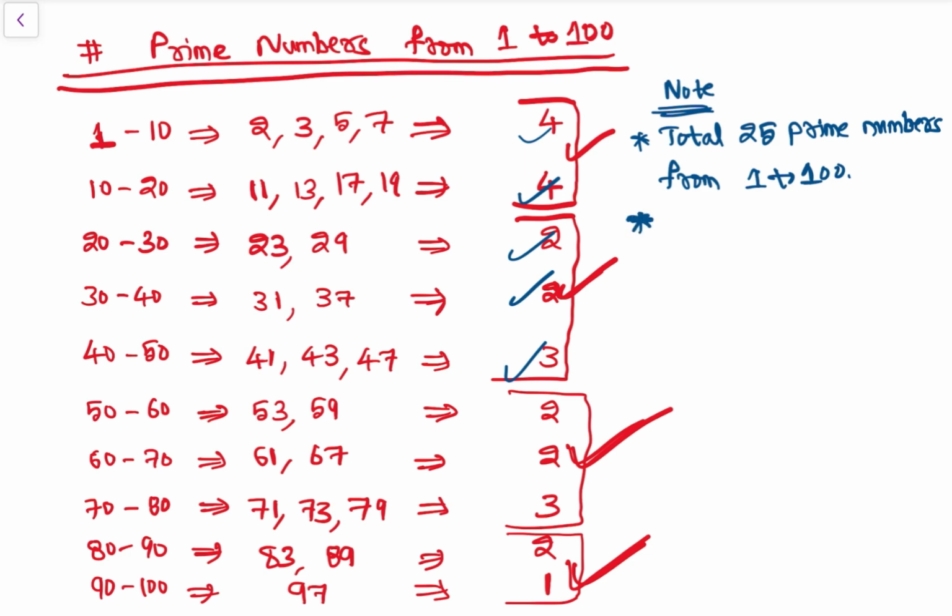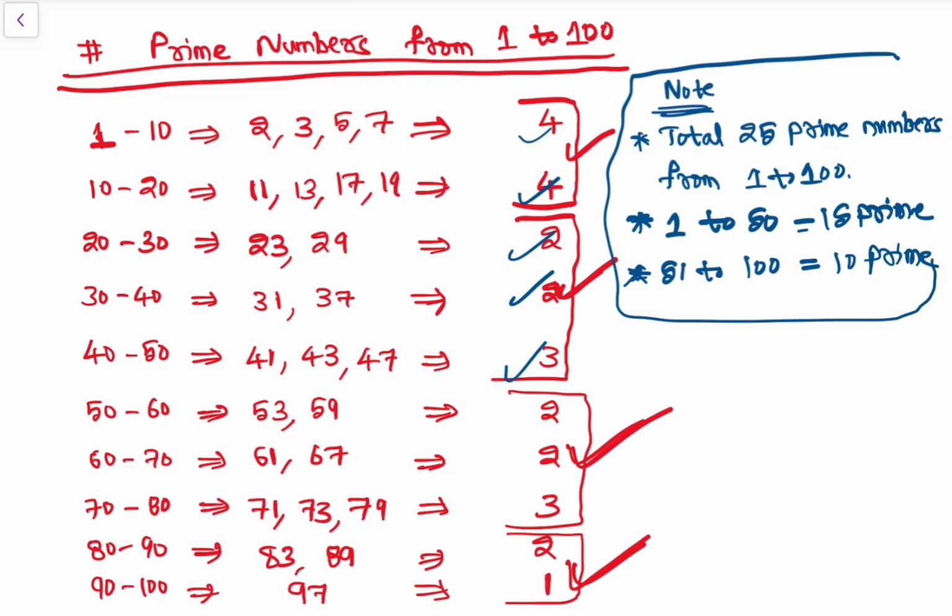Then out of them, see 1 to 50, 15 prime numbers हैं, ठीक है? Then 51 to 100 there are the rest 10 prime numbers, ठीक है? So this also you can remember, right? अगर नहीं भी पता है तो इधर से you can easily calculate, right? But this thing 4 4 2 to 3 2 to 3 2 1, you keep on doing that, you will remember it. So these are prime numbers.